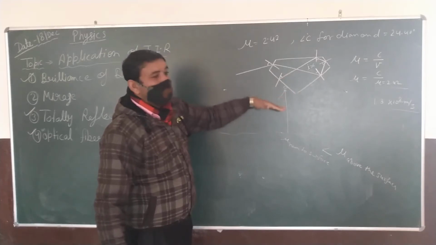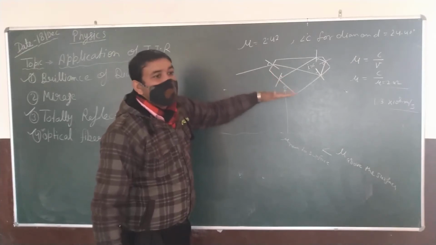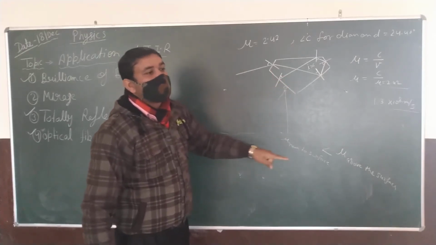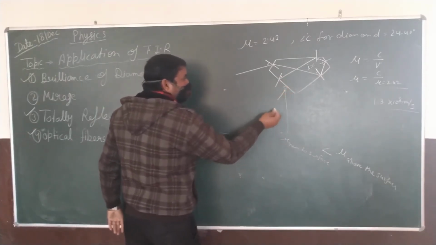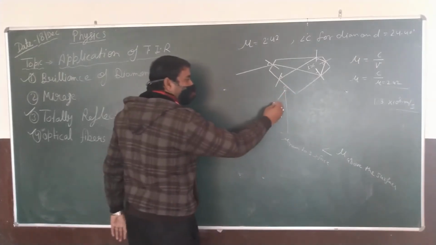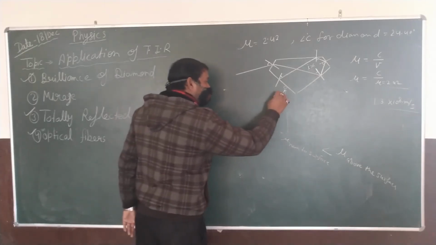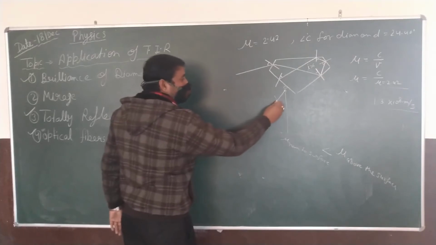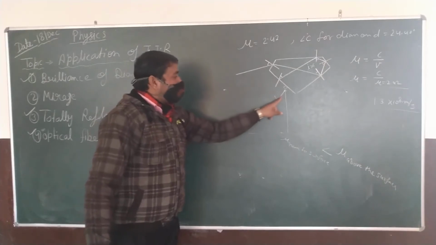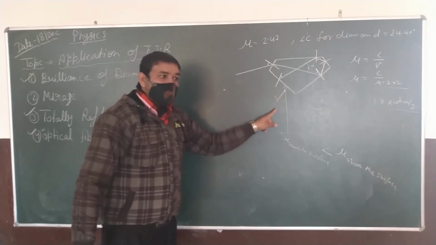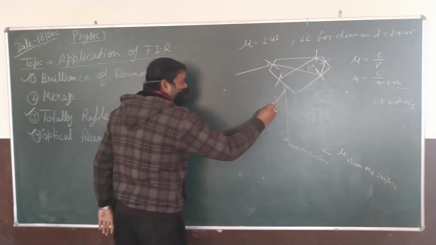Therefore, as we come down, the refractive index increases gradually as the temperature increases. Okay, so it is observed that when the light is traveling from here, then at this point there should be a reflection, and because the light travels from denser medium to rarer medium, it will be bent away from the normal and it moves in this direction.